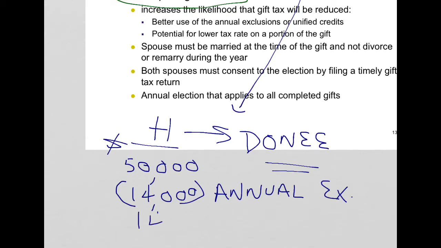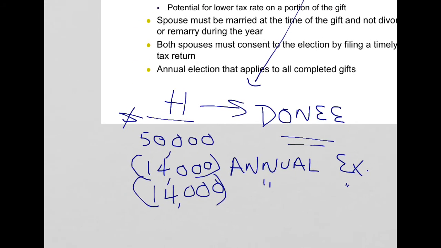And the husband, of course, who is making the gift from his money, has an annual exclusion as well. And now the only amount that's going to be subject to any kind of gift tax calculation would be $22,000, because 2 annual exclusions are being excluded from it.